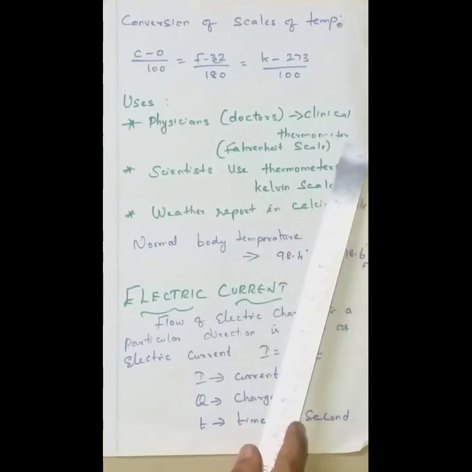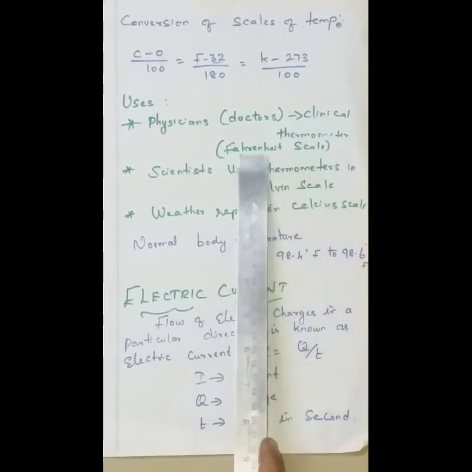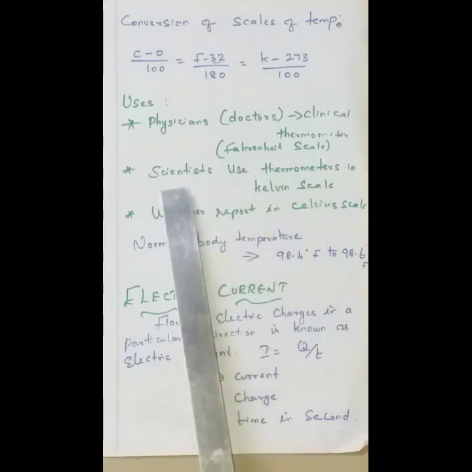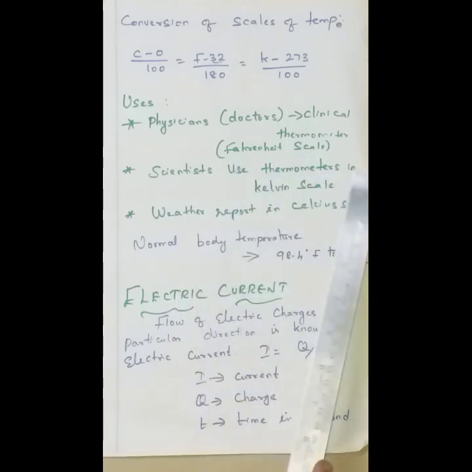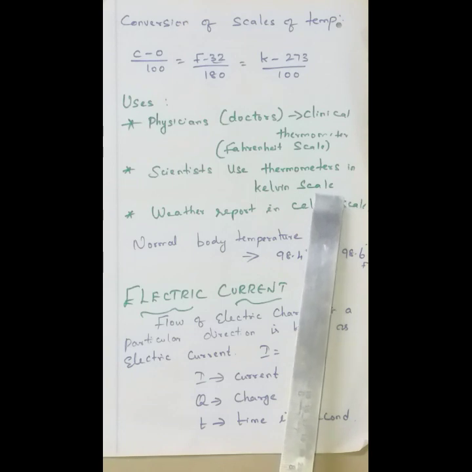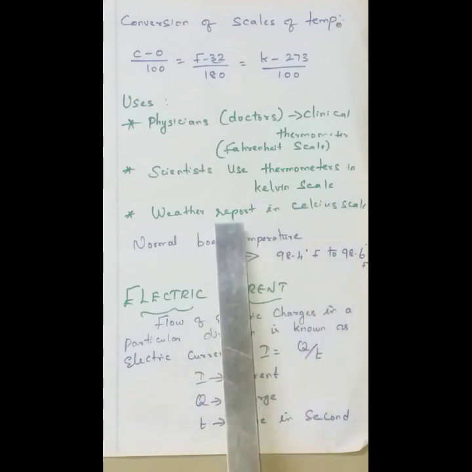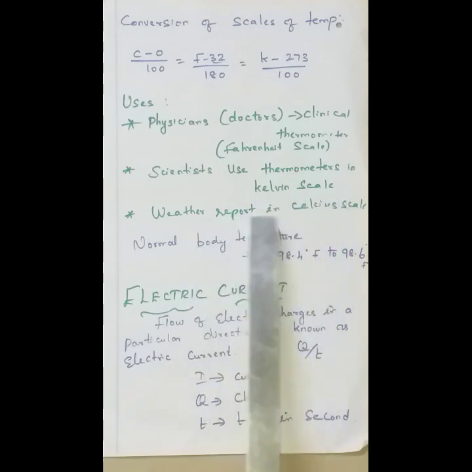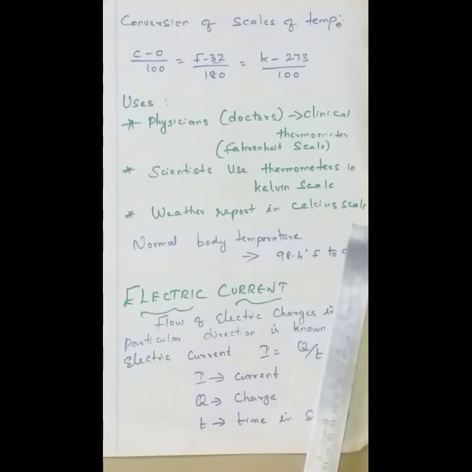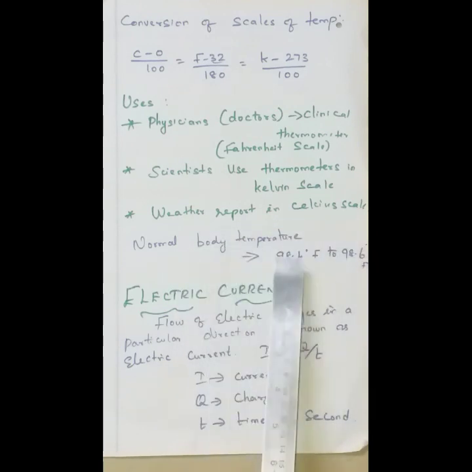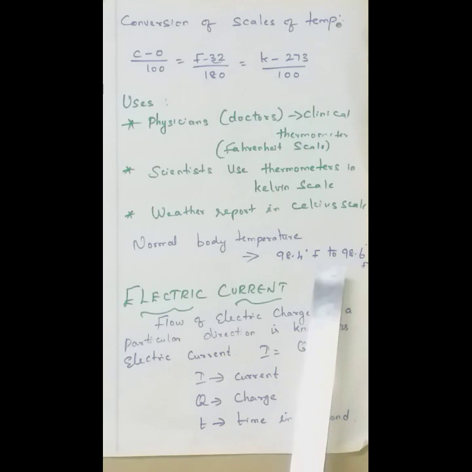In the clinical thermometer, the readings are in the Fahrenheit scale only. The scientists use thermometers which are expressed in the Kelvin scale. In the weather report, that is, in meteorological observations, the reading is in the Celsius scale. Our normal body temperature is 98.4 degree Fahrenheit to 98.6 degree Fahrenheit.